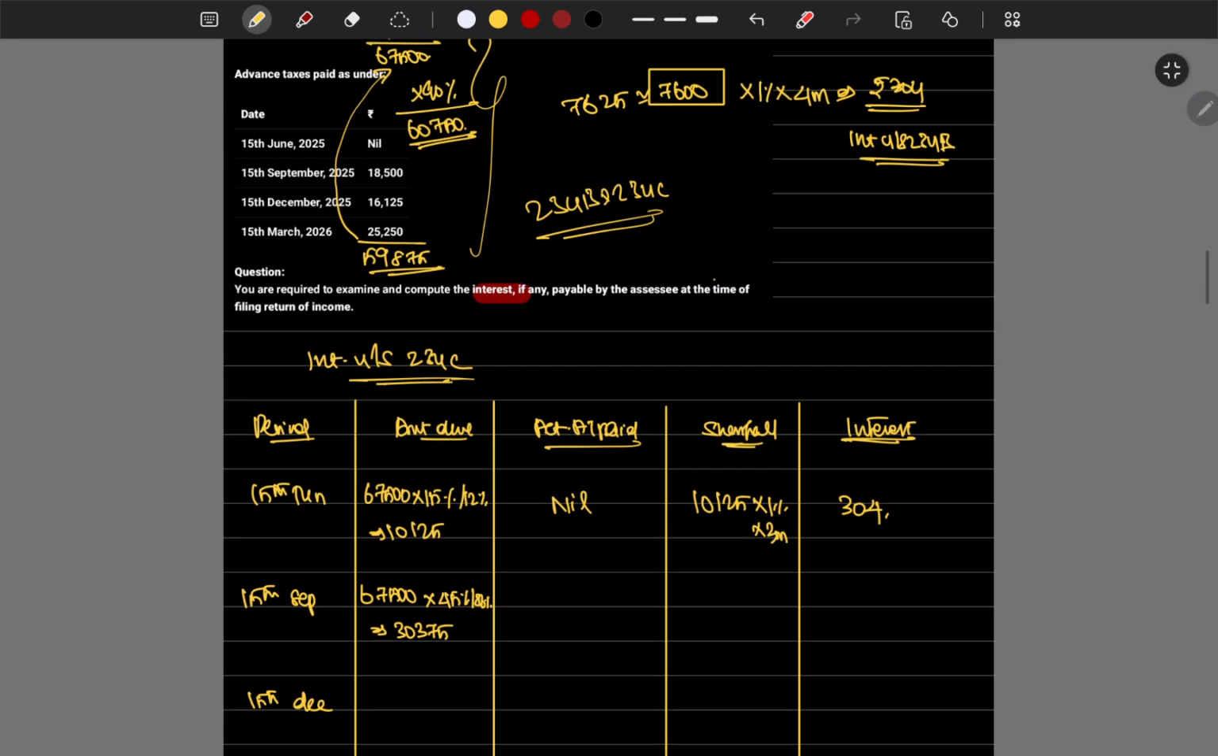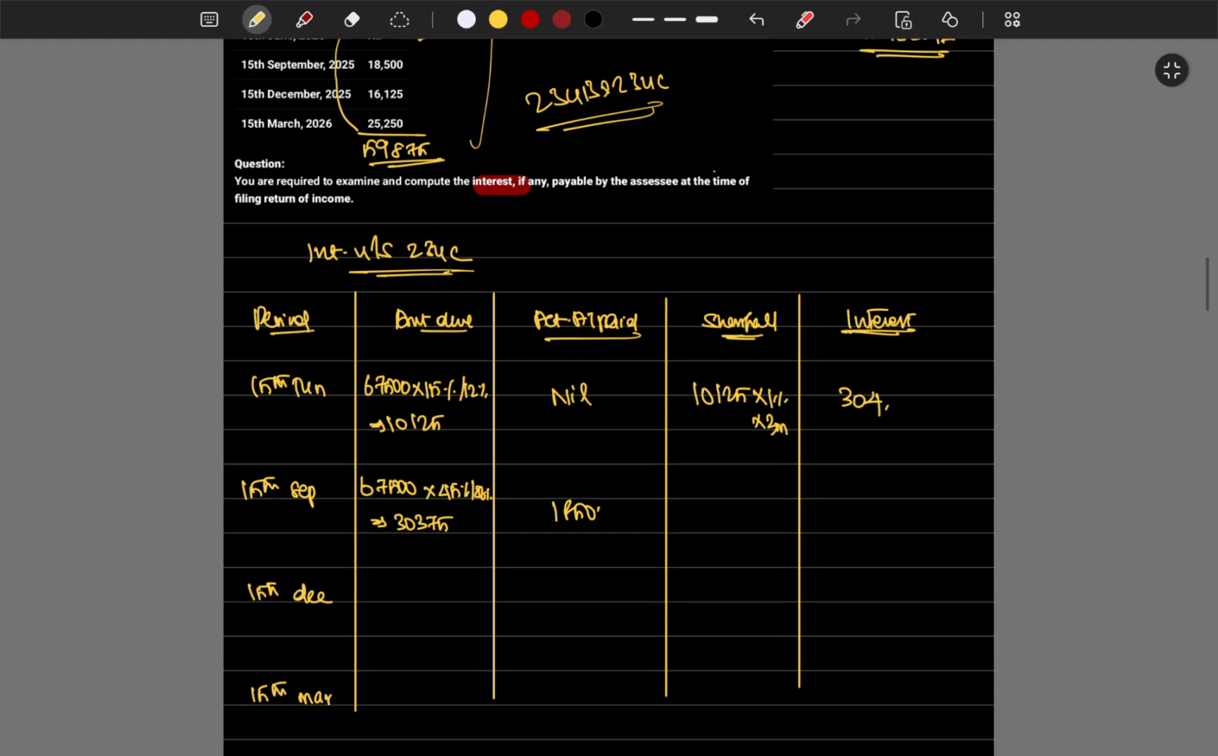What he has actually paid? 18,500. The shortfall is 11,875 into 1 percentage into 3 months, which is 356.